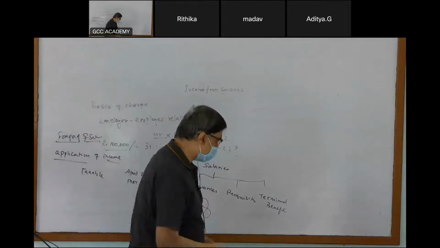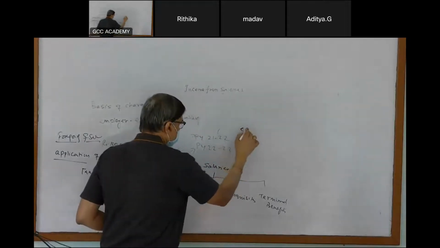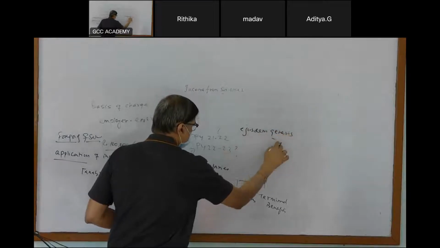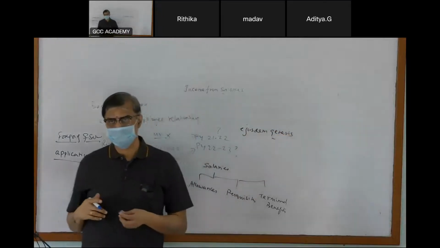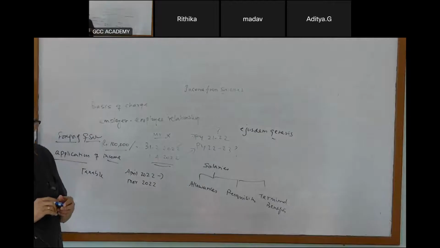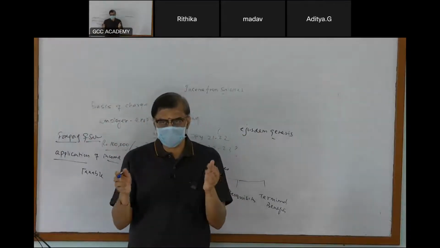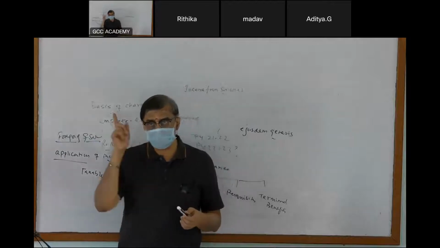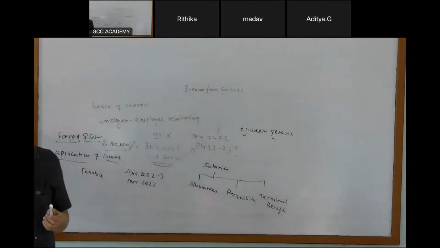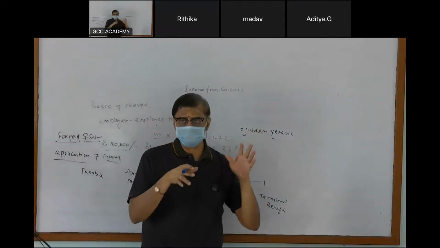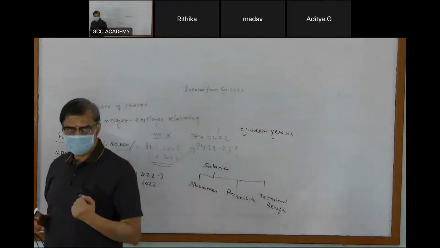Ejusdem generis, of the same nature. Anything of the same or similar nature will be included under the head income. That is called includes. Furniture includes table, chair, sofa. That means of a similar nature, anything else will be included. Ejusdem generis, of the same genre.